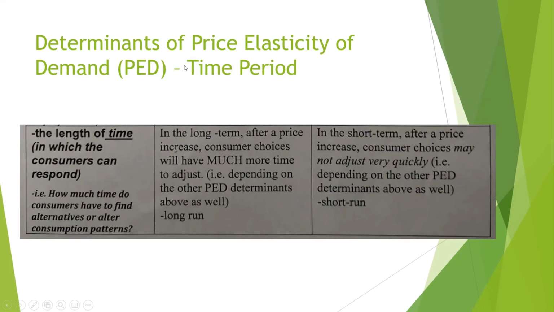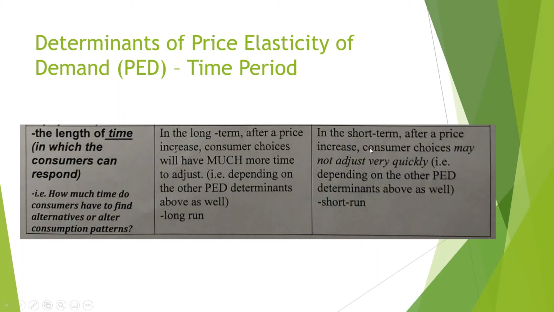And then the next one is going to be the time period. It depends on how long the consumers have to respond to the changes in price. So in the long term, after a price increase, consumer choices will have much more time to adjust. For example, if the price of the thing slowly rises over time, consumers have more time to find different substitutes for it. So they'll have more time to choose a different product if the product's price is going up too much.